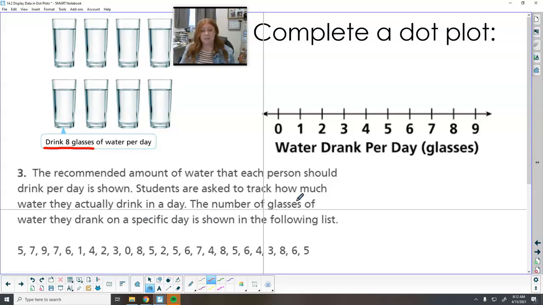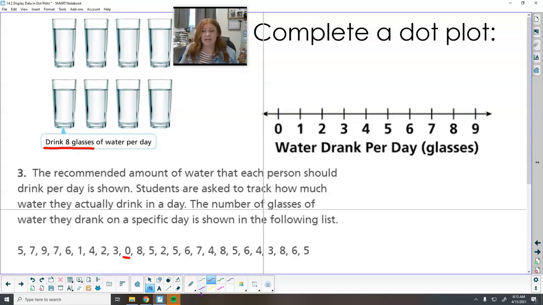We can see these numbers are not in order. So they're kind of hard to look at and see how many of these do we have? How many did this? Who had more? Who had less? It's way quicker just to put it on a dot plot. So we can see our numbers go anywhere from 0 up to, I see a 9. Looks like it's the highest. So we have a number line that goes from 0 to 9.